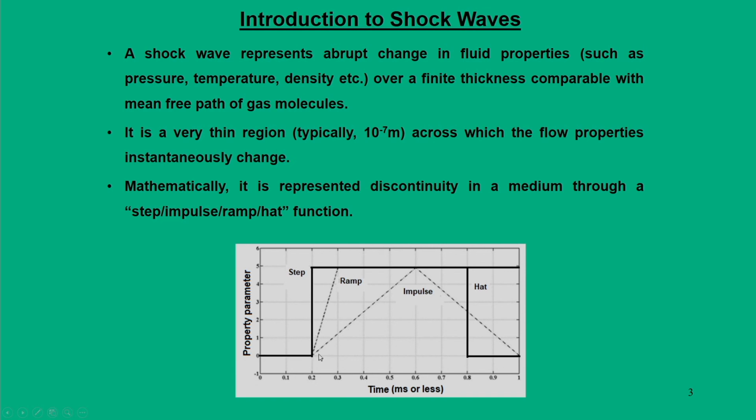So, for this event the response is a slope, that means we reach the same property magnitude of 5, but over a time scale from 0.2 to 0.6 milliseconds, that is 0.4 milliseconds, to reach that magnitude.